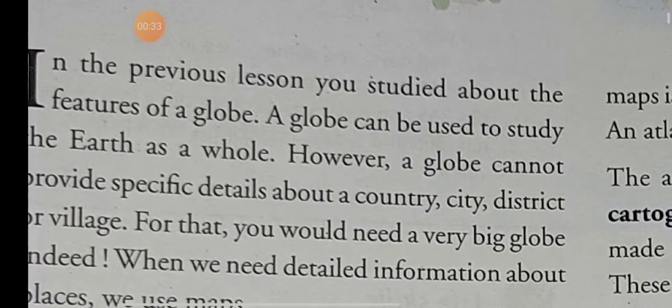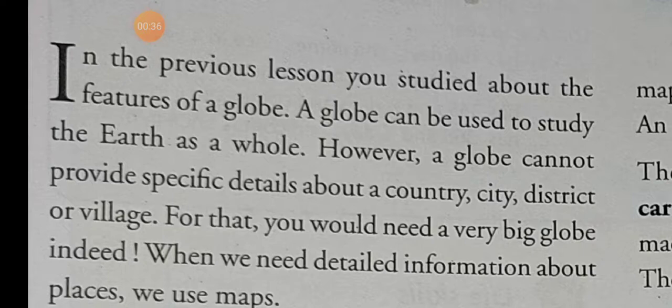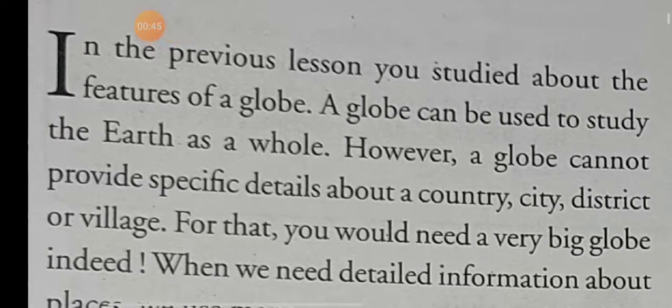In the previous lesson, you studied about the globe. What is a globe? A globe is a small model of the earth. But the globe cannot provide specific details about a country, city, district or a village. Why can a globe not provide them? Because it is round in shape.